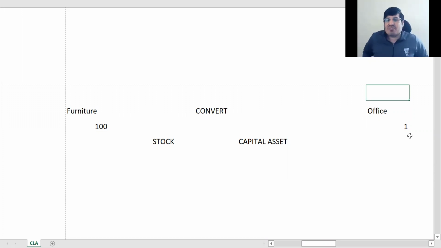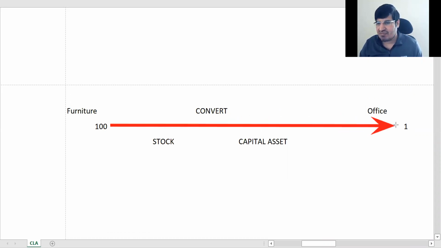ठीक है, समझ में आया ना सबको कि क्या क्या हो रहा है करके? तो यहाँ पे बेसिकली ये फर्नीचर मेरा काम है खरीद बेच का। So this is my stock in trade. This I purchase and sell furniture. Okay, but I needed one furniture in my office, so I've taken, because I already have a stock, instead of buying from outside, I'll take one from here and keep it in my office. This is called conversion of stock into capital asset.